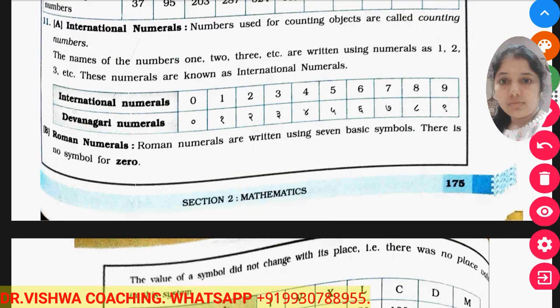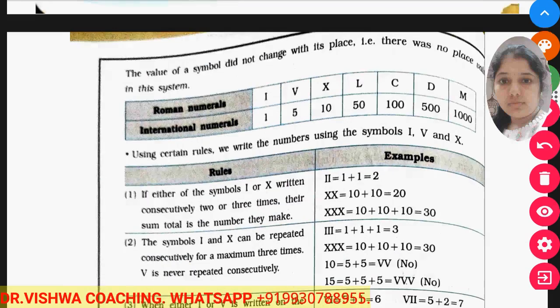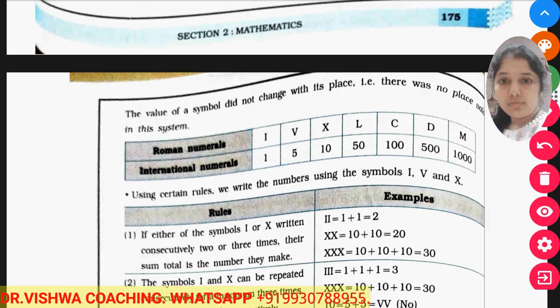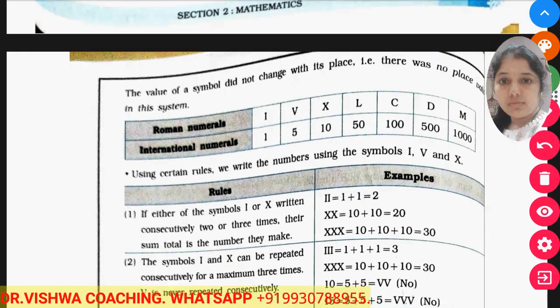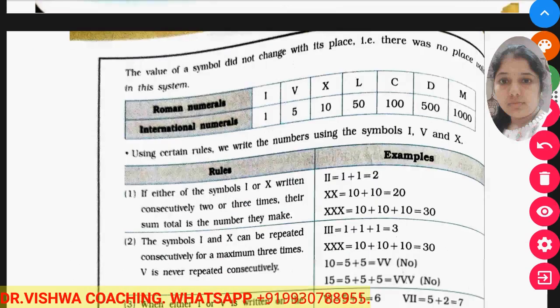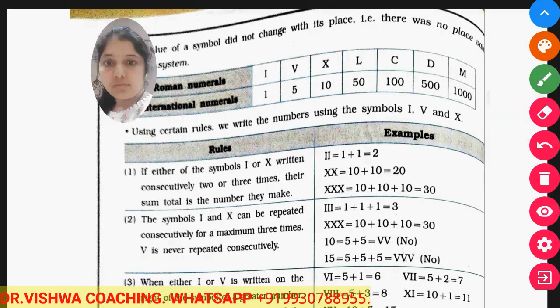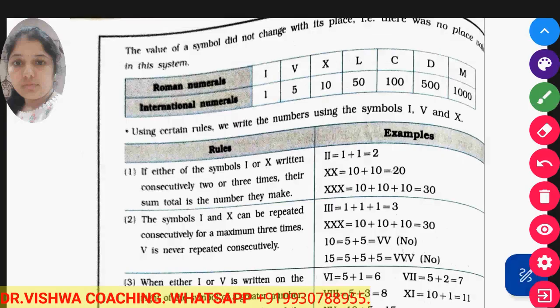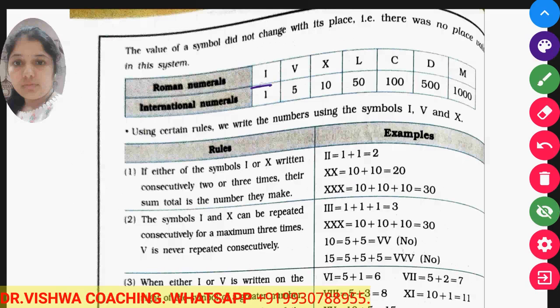Now after that, the international and Devanagari systems. You should know how to write numbers in the international system and in Devanagari Lipi. Devanagari Lipi is Marathi Lipi, and the international numbers 1, 2, 3, 4 which we use every day in our daily life are known as the international numbering system. Now after that there are Roman numbers. I represents 1, V represents 5, X represents 10, L represents 50, C 100, D 500 and M 1000. Okay, and there are some rules.